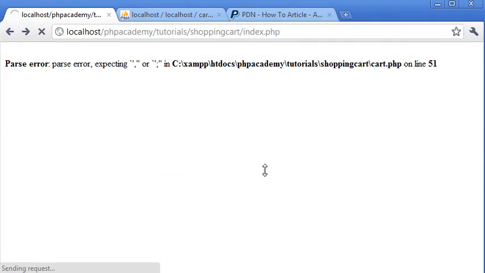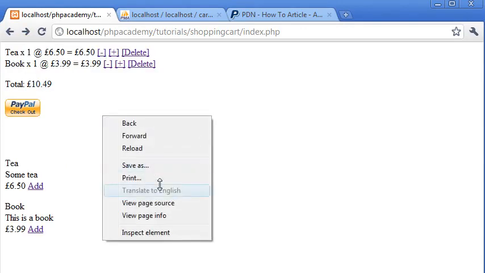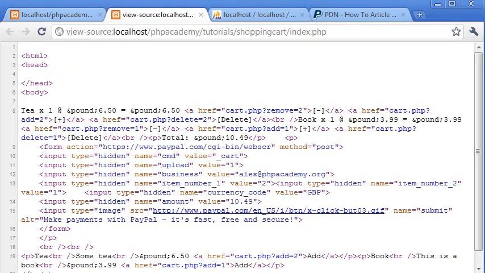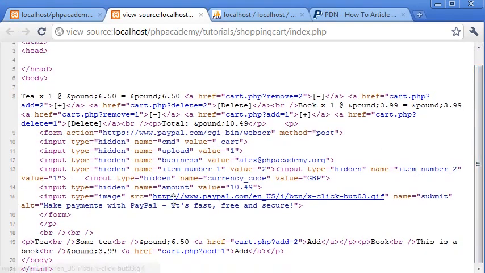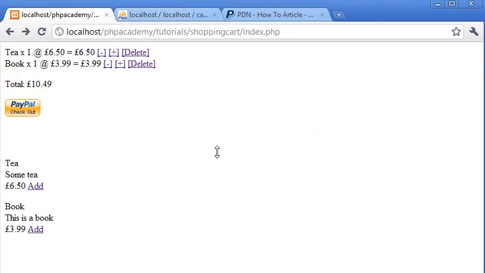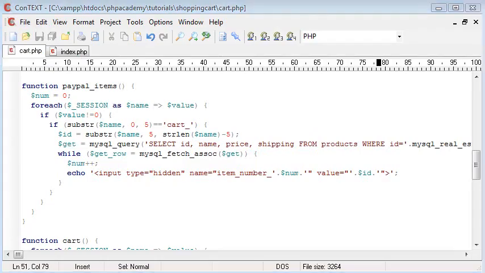So let's refresh. Okay, so let's just view the page source of this. And let's come down. Okay, so input type equals hidden. Item number 1 equals 2. Item number 2 equals 1. Remember, we saw that before. This is basically saying the first item is ID of 2, and the second item is ID of 1, and these are the database items. Now we're going to go through and create all the others that are required.